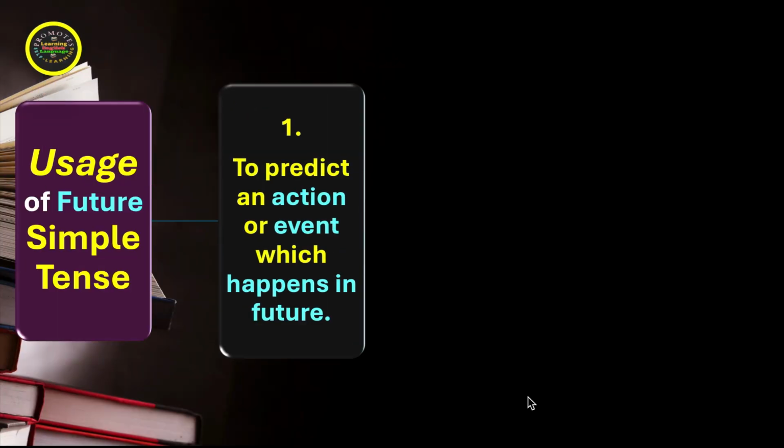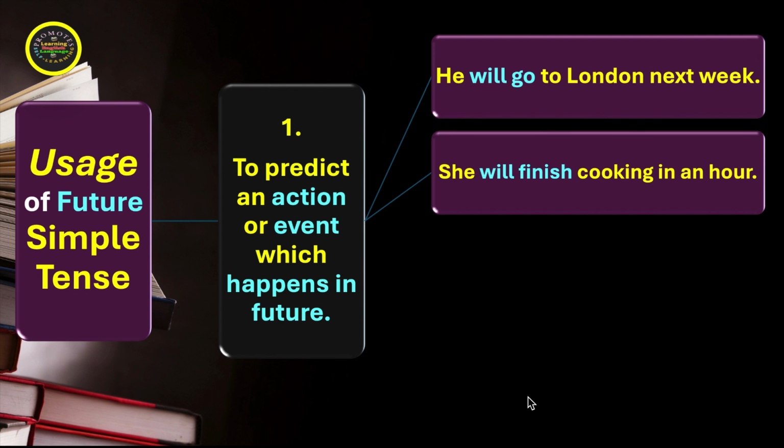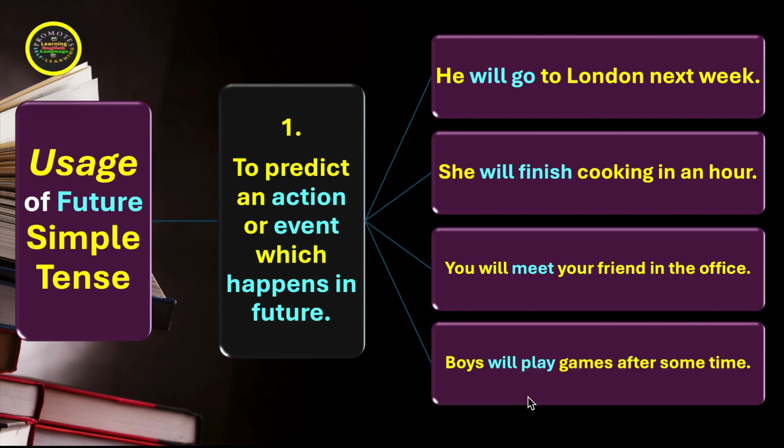Now we move on to the usage of future simple tense. The first point is to predict an action or event which happens in future. Let's see the examples. He will go to London next week. She will finish cooking in an hour. You will meet your friend in the office. And boys will play games after some time. So what we notice is that an action simply is likely to happen in future.